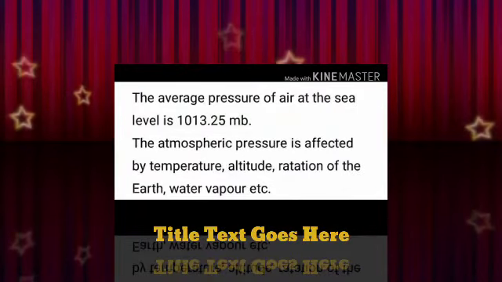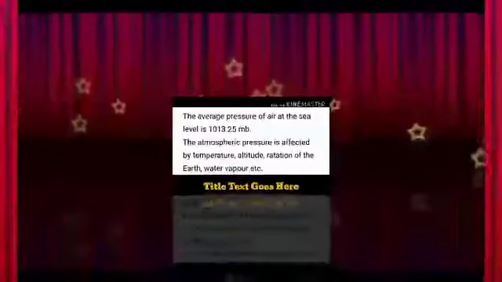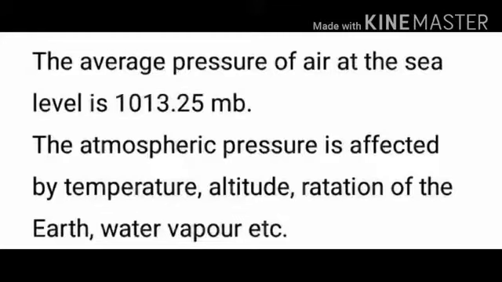The average pressure of air at sea level is 1013.25 MB. See, why are we considering sea level? Because you know already, as the height increases, there will be a decrement in atmospheric pressure.